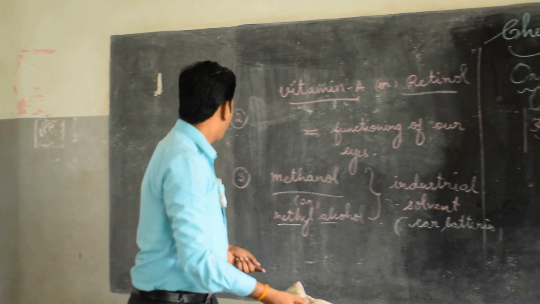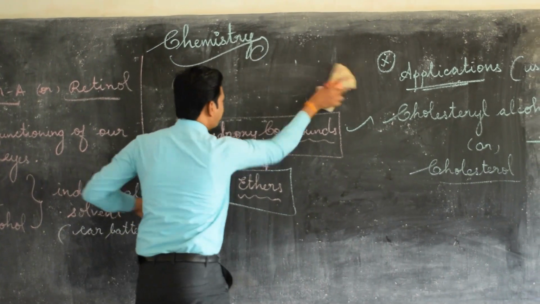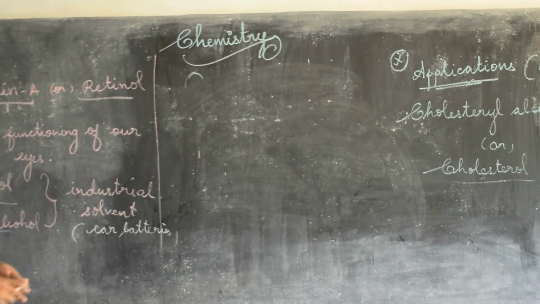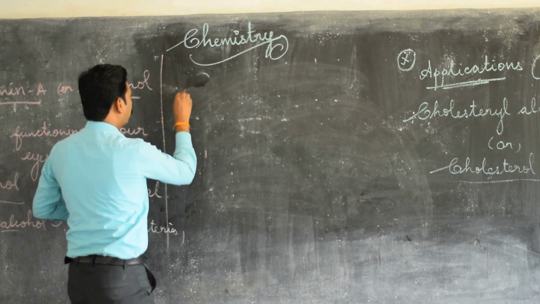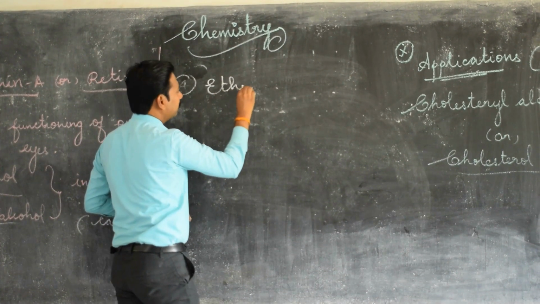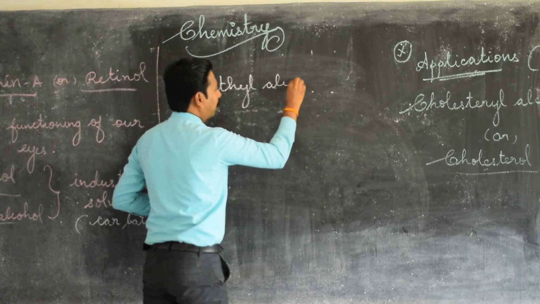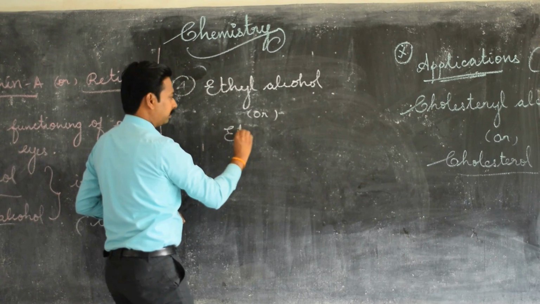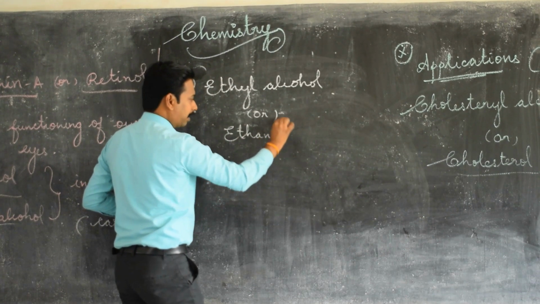Yes, let's see the fourth one mark question in that paragraph. Fourth one mark question, ethyl alcohol or ethanol, a very famous compound.